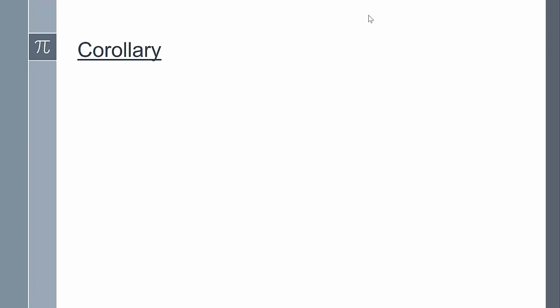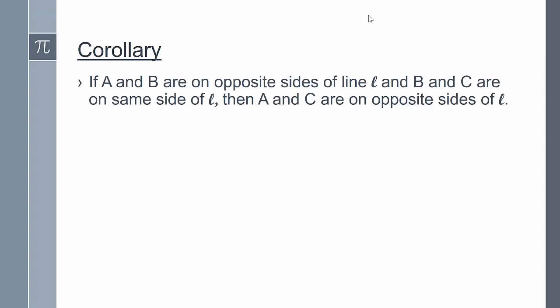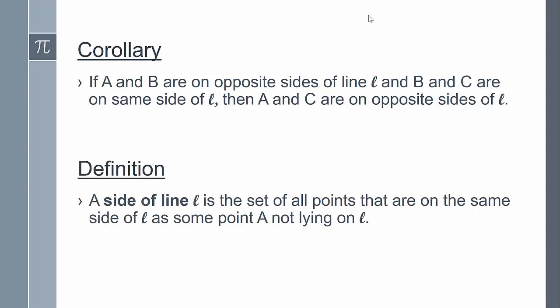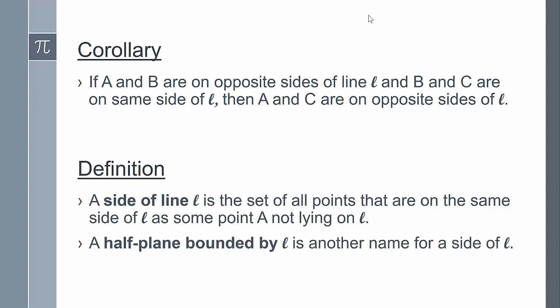Next, a corollary of betweenness axiom 4. If A and B are on opposite sides of line L, and B and C are on the same side of L, then A and C are on opposite sides of L. Now we can define the side of a line. The side of line L is the set of all points that are on the same side of L as some point A not lying on L. Another way to describe this is a half plane bounded by L. So the side of L or a half plane bounded by L mean the same thing.